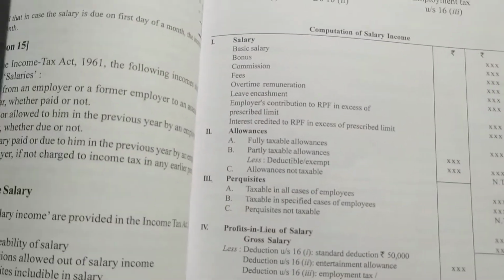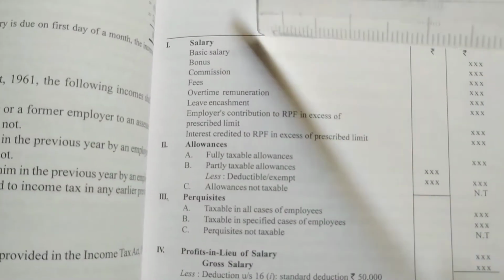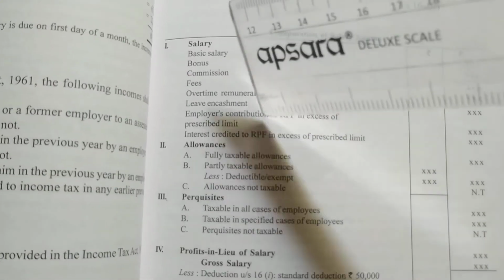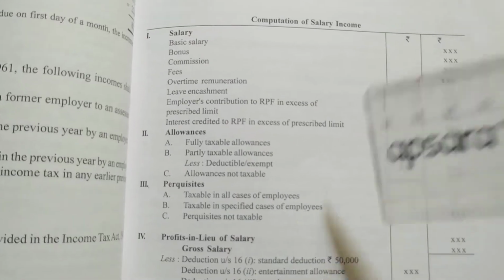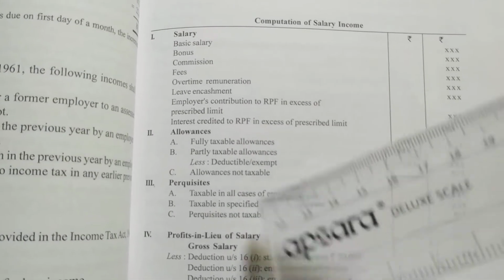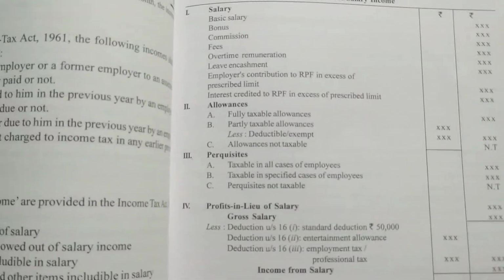We'll do one after the other. First, this will be given directly. When we do the problem, I'll show you the employer's contribution and interest credited. First we'll focus on allowances and perquisites. First is the meaning of allowance. What is the meaning of allowance? We'll see first.